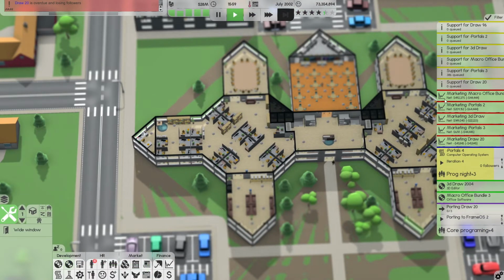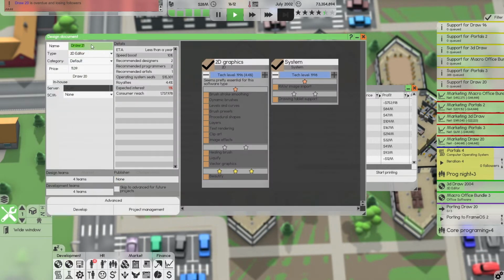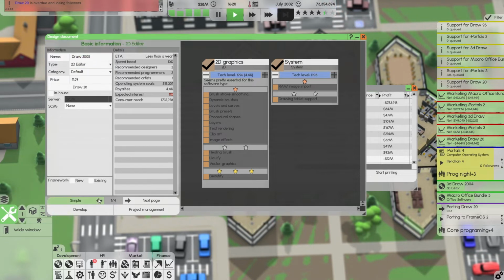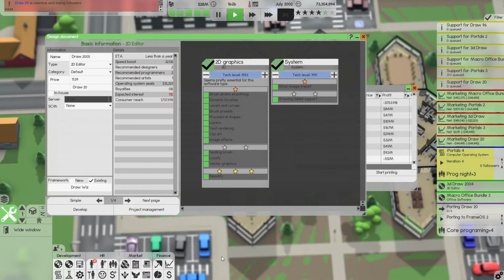Oh, well, first and foremost, we need to get something else being designed here. We have 3D, so it would be Draw that would need to get a sequel. My release is Draw 20, make sequel. So it'll be Draw 20, it'll be Draw 2005, probably. Let's do advanced. Let's use an existing. Do I have one? Draw Wiz from 202.